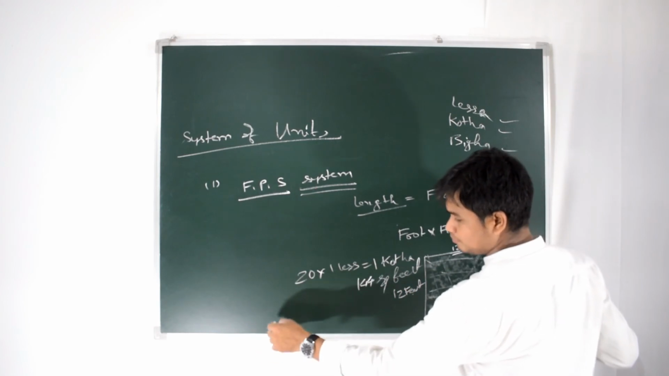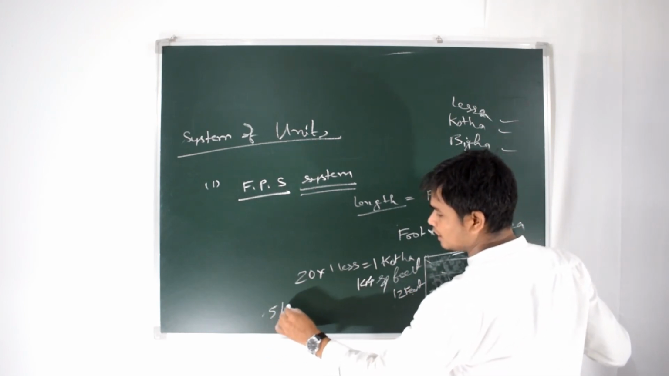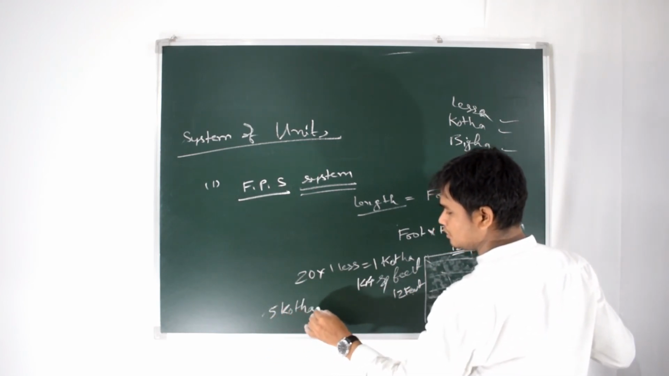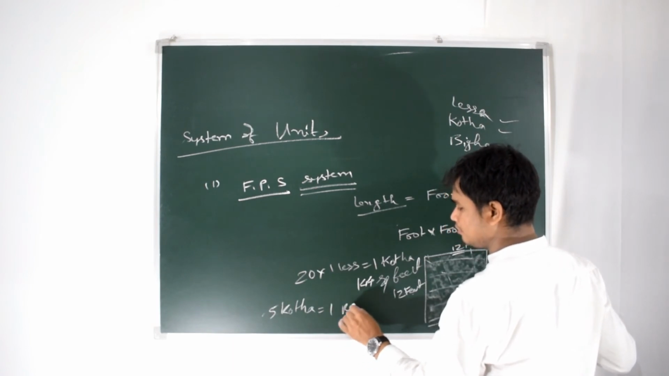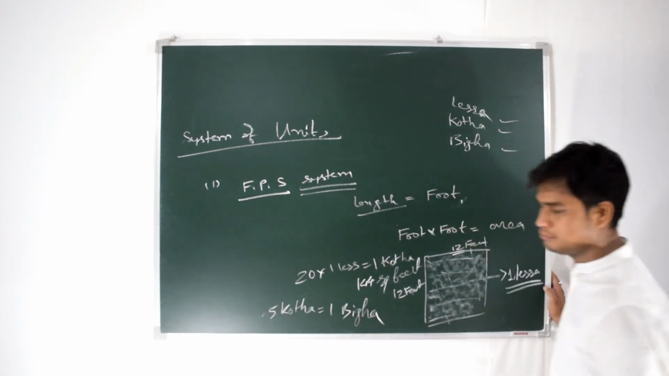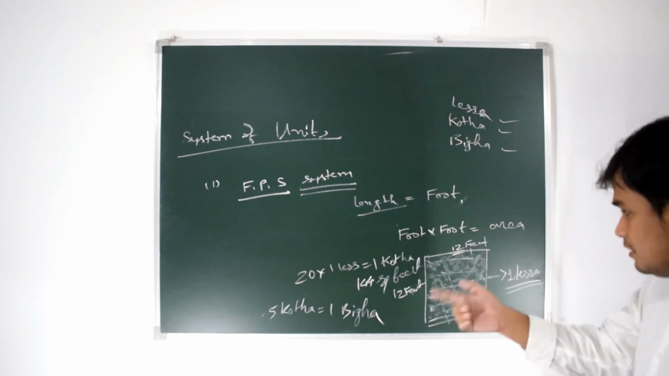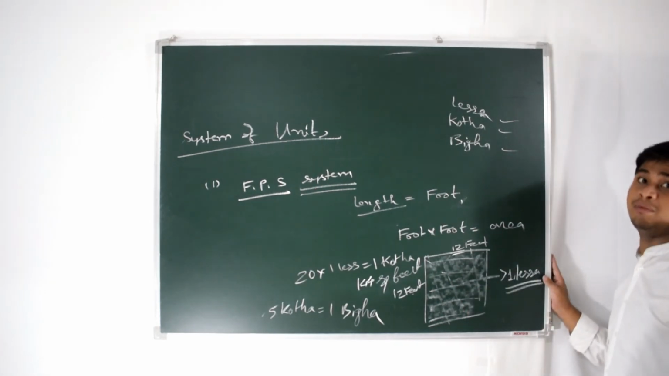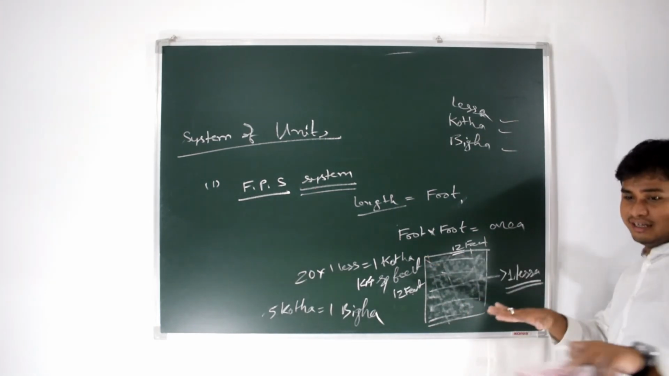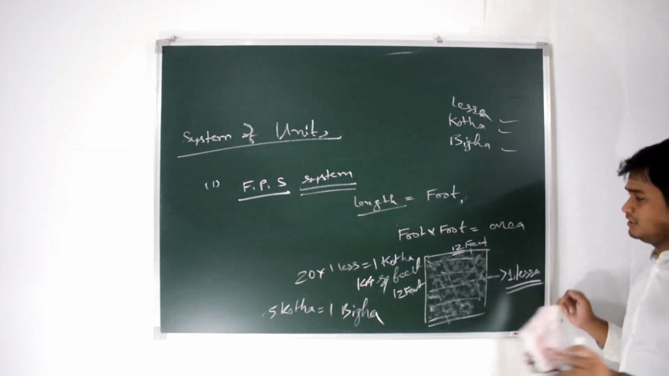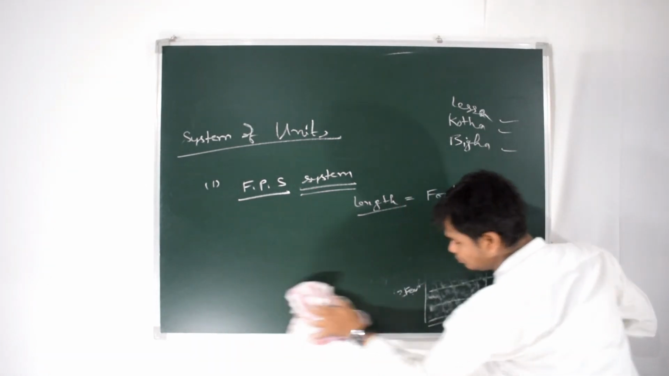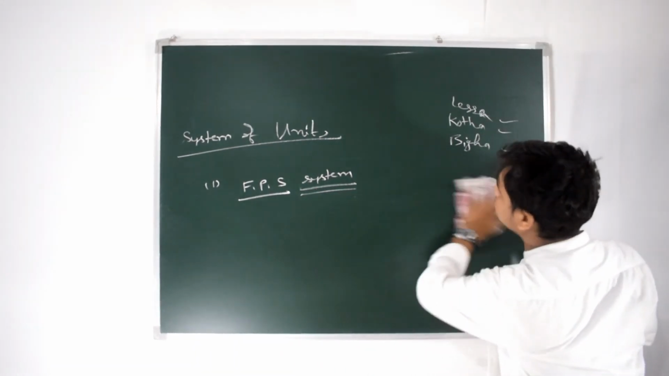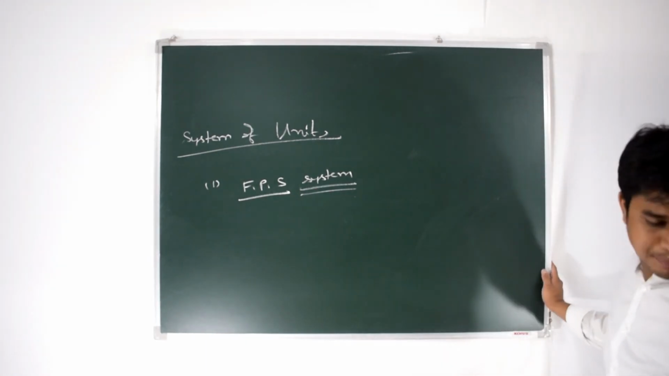Okay, again, if 5 kotha is equal to 1 bigha, correct? You can now measure how much area is covered by 1 bigha. You can easily measure it now. You can measure the plot of your home. Okay, this is the FPS system.